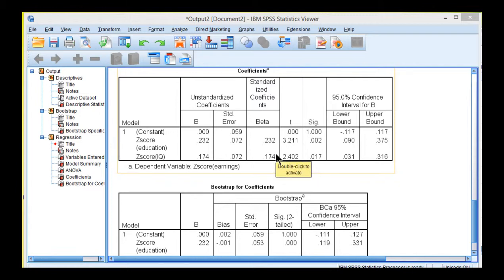I can think of a robust way of doing it in a program like AMOS, which is more of a path analytic approach. I'm not going to show that here. Instead, I'm going to show you an approach that I think is probably on the conservative side. So if you find a significant effect with this approach, it probably definitely is statistically significant.